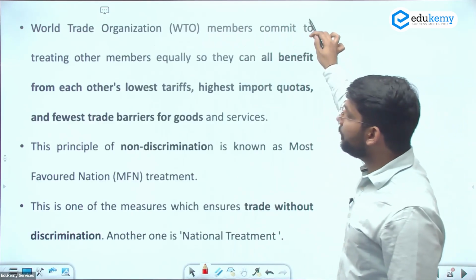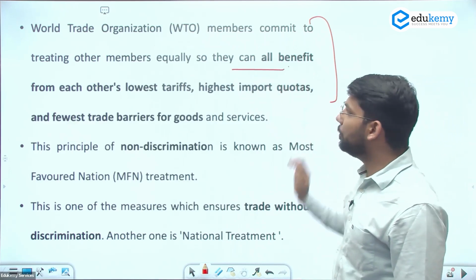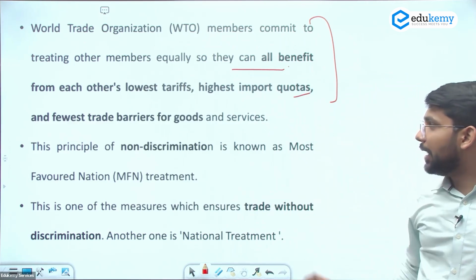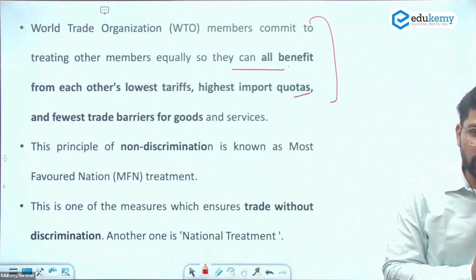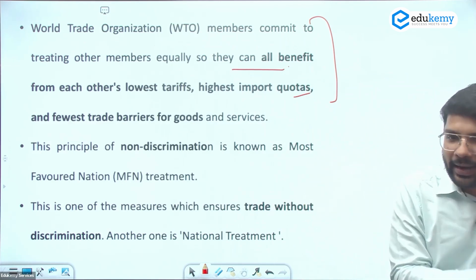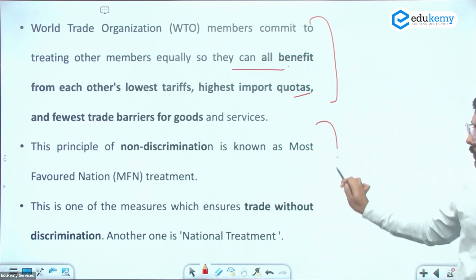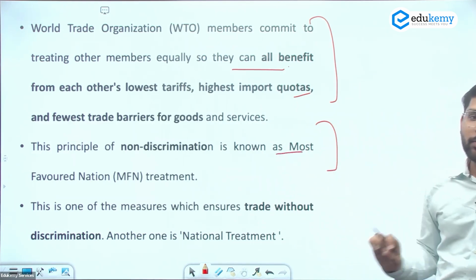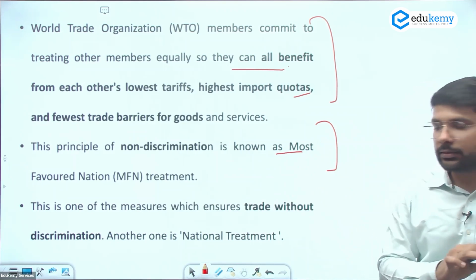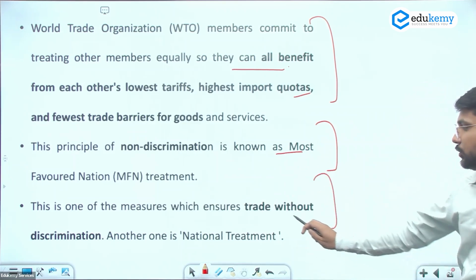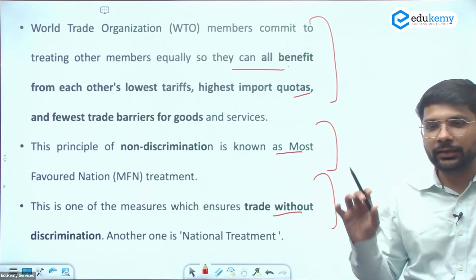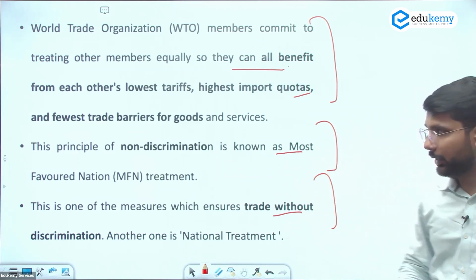So the WTO members commit to treating other members with all benefits from each other's lowest tariffs, high import quotas, and the fewest trade barriers for goods, so that trade becomes smooth internationally and there will be lesser barriers for trade. The principle of non-discrimination is known as the most favored nation. There will be no discrimination between countries. This is one of the major principles which ensures trade without discrimination. And another one is national treatment with every nation.